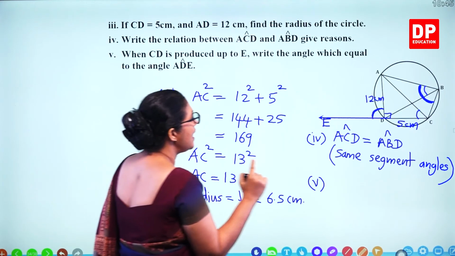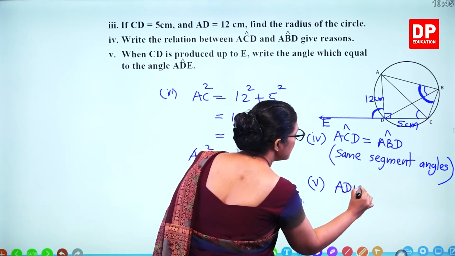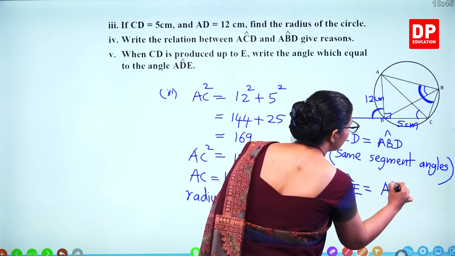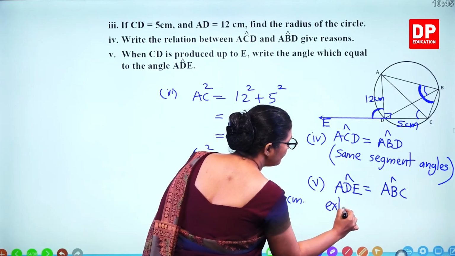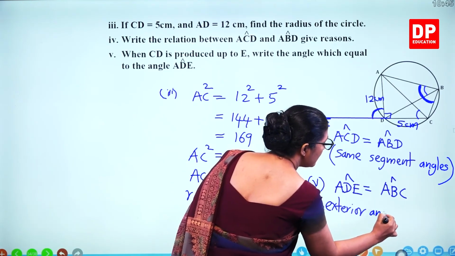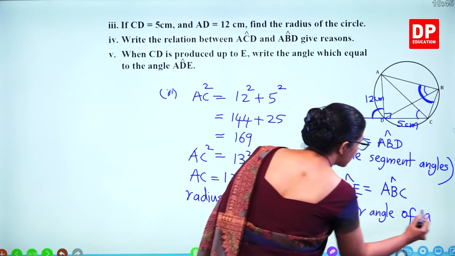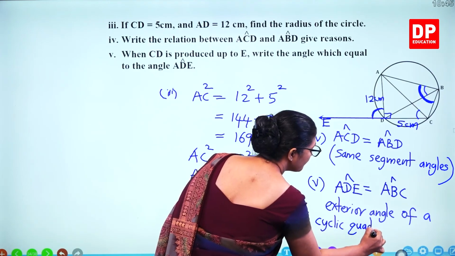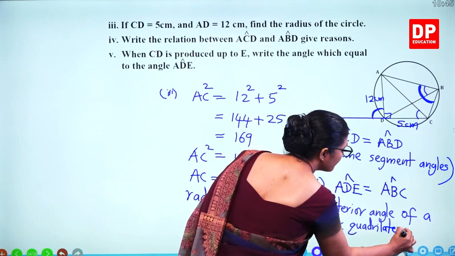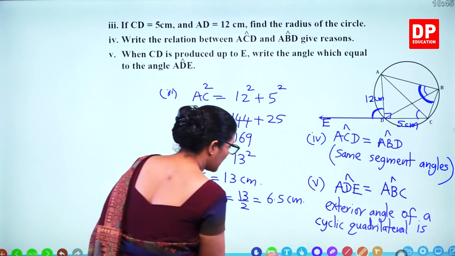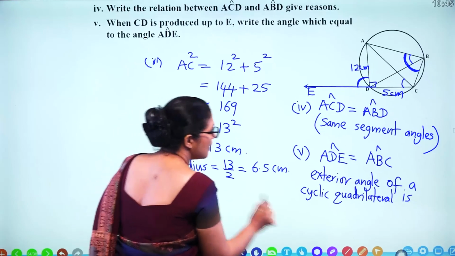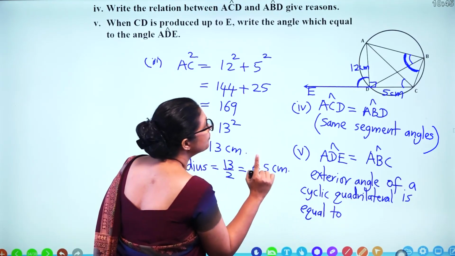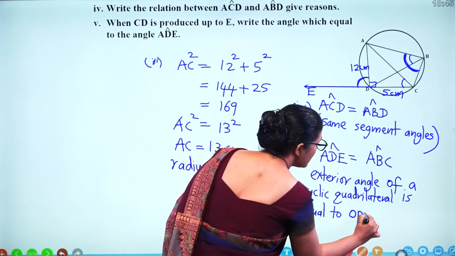So we can say ADE angle is equal to ABC angle. Exterior angle of a cyclic quadrilateral is equal to the opposite interior angle.